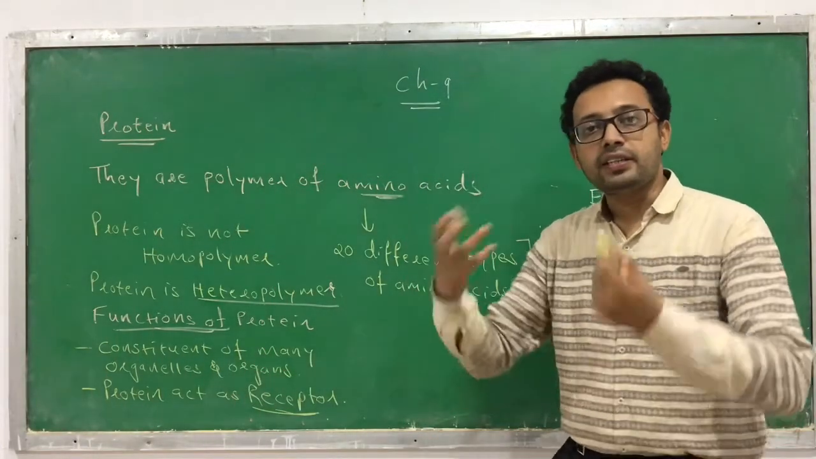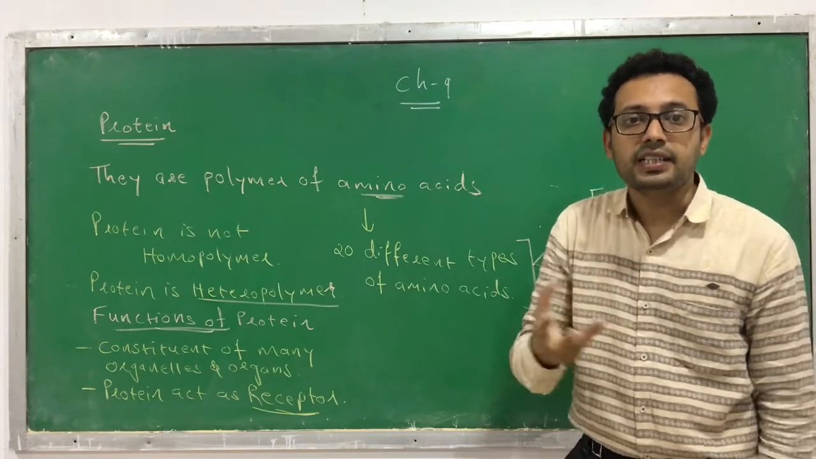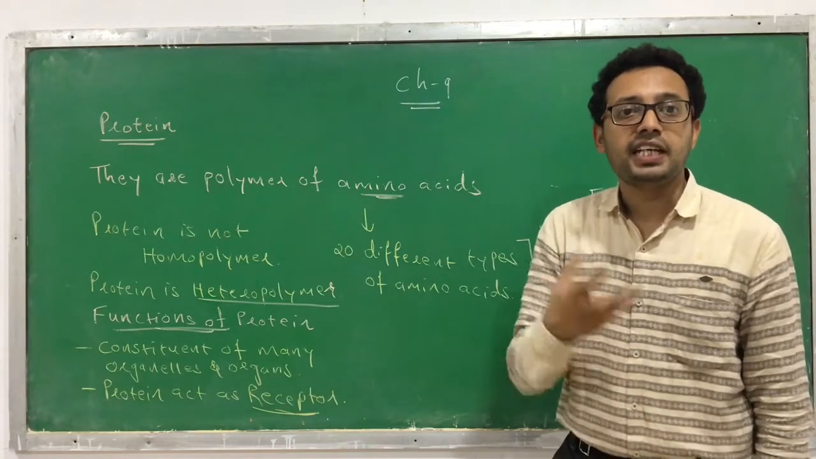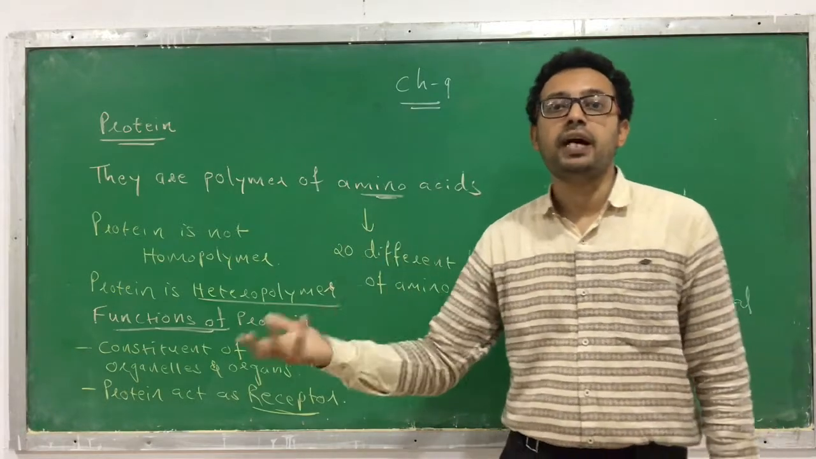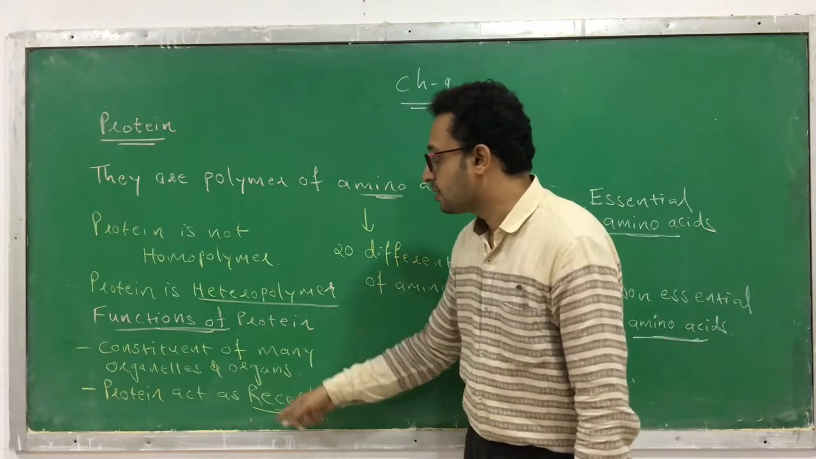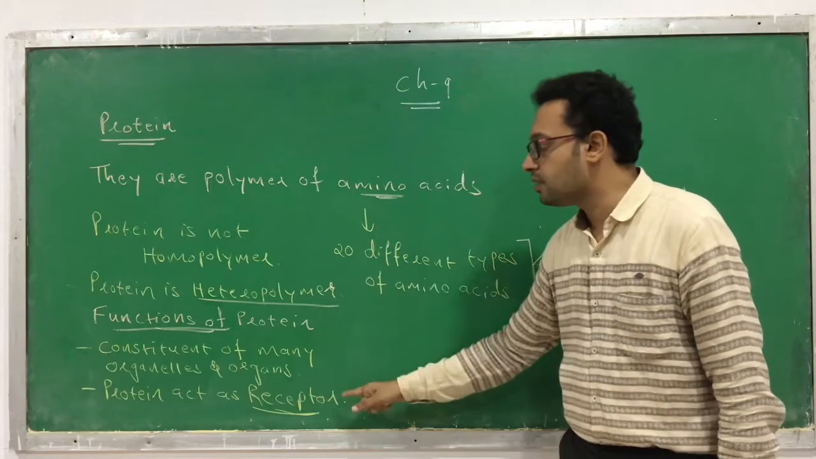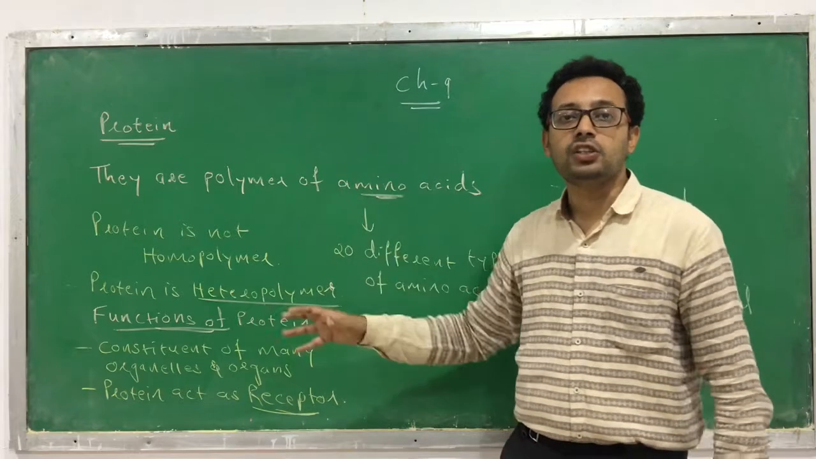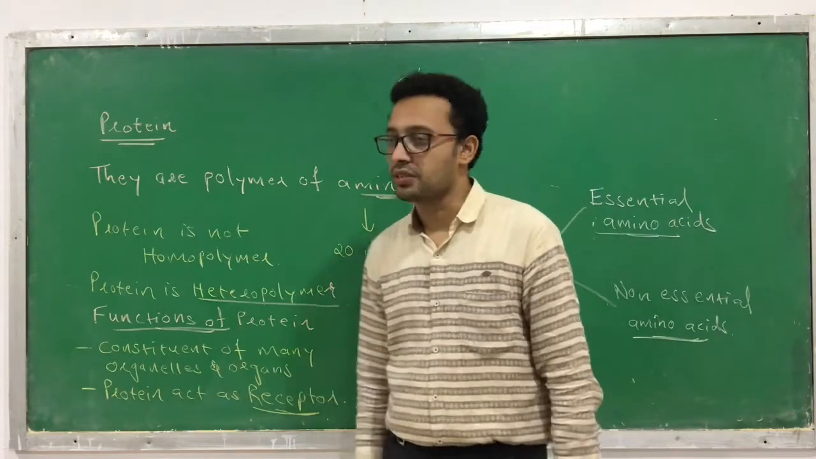So how do we taste? Once we keep food on our tongue, the tongue contains the receptors. These receptors are made up of protein, and they can sense which kind of taste it is, whether it's sweet or spicy, whether it's sour or something else. So that taste is due to receptors. Even smell is also due to receptors, and these receptors are made up of proteins. So protein can also act as a receptor, a sensing mechanism in our body. So these are the two functions.